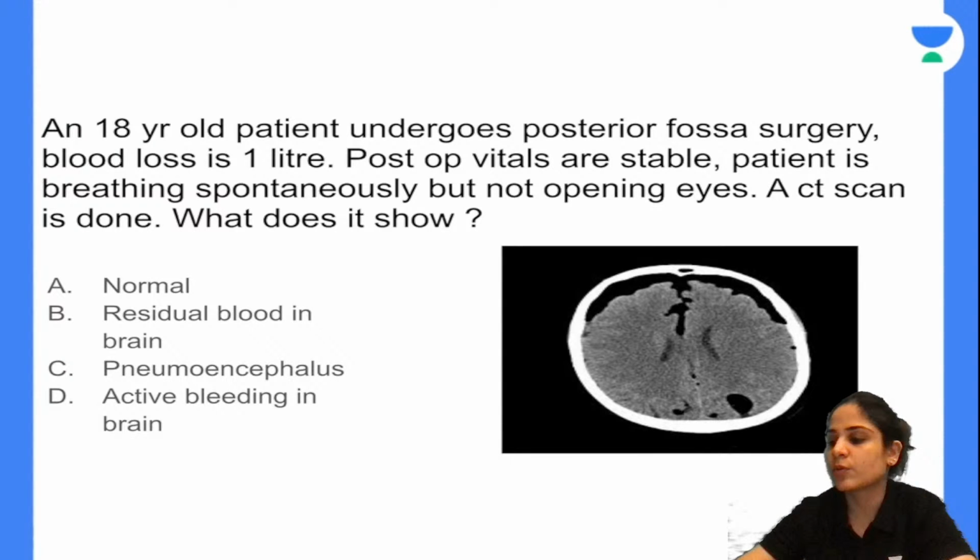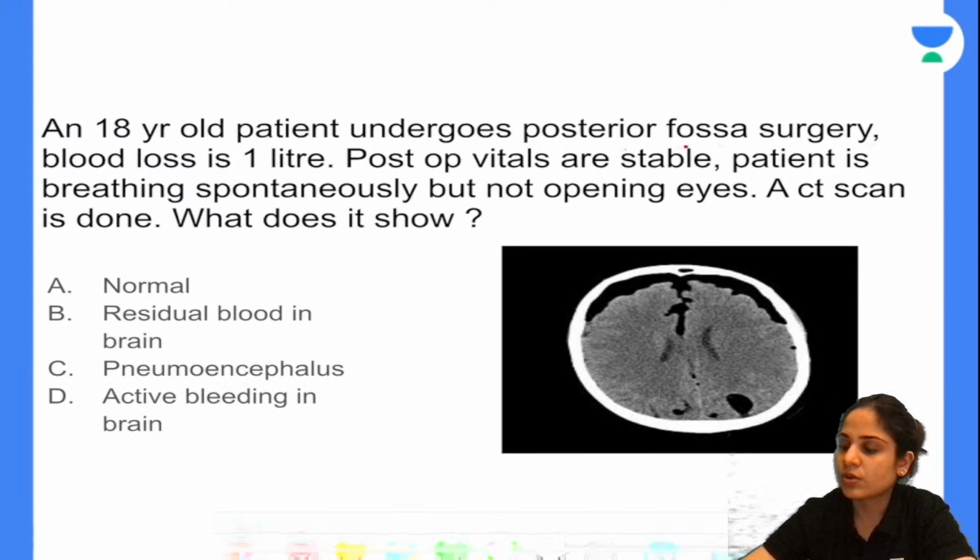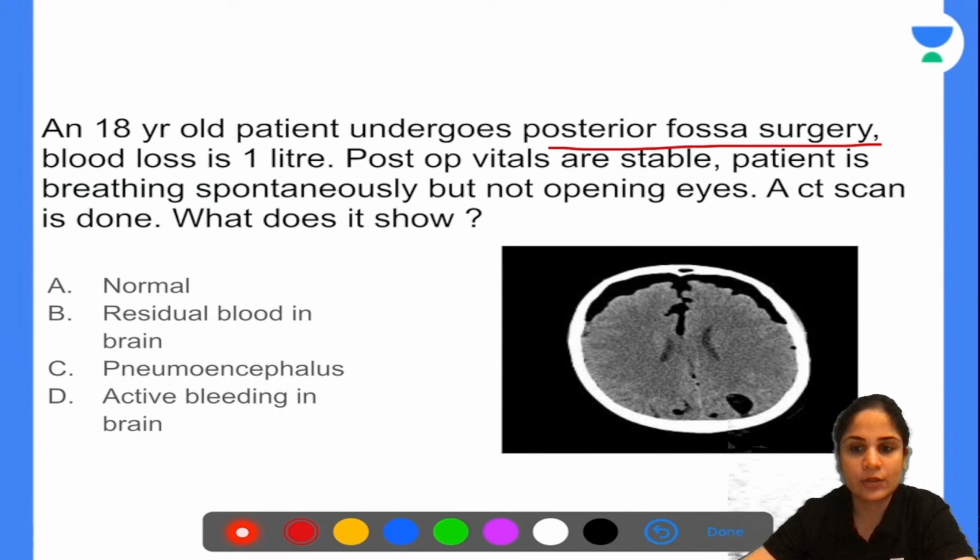Okay, blood loss is there. All this they have written is time pass only. But what are they telling you which is important, that the patient is not opening his eyes, so he is not waking up at the end of surgery.